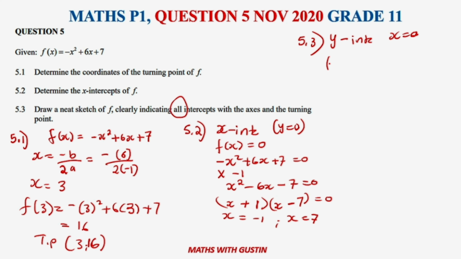So let's come here. We say f of x when x is equal to 0. So what is the y value? Minus 0 squared plus 6 times 0 plus 7 is going to give us 7.